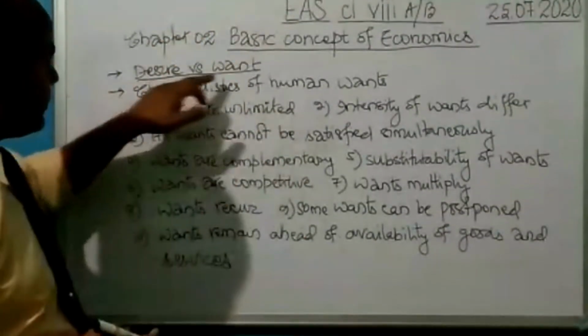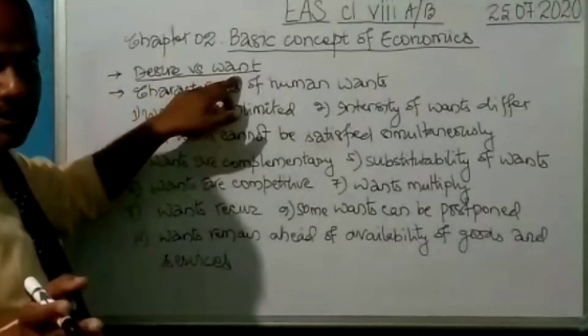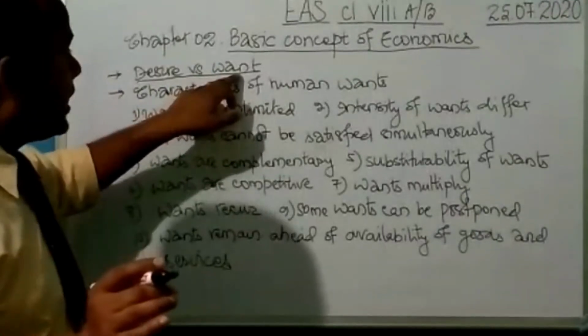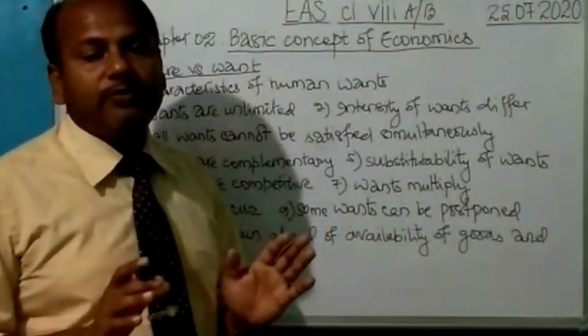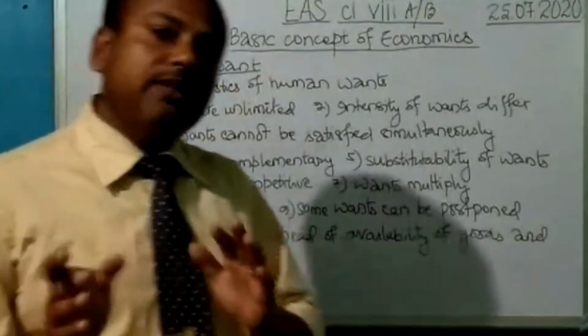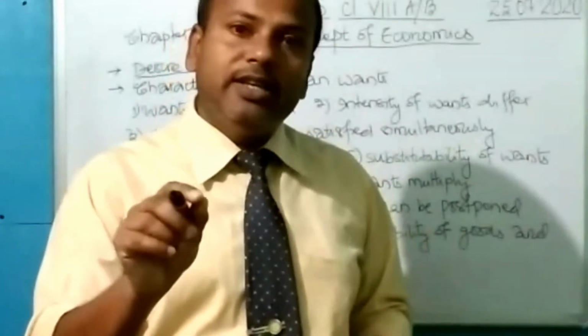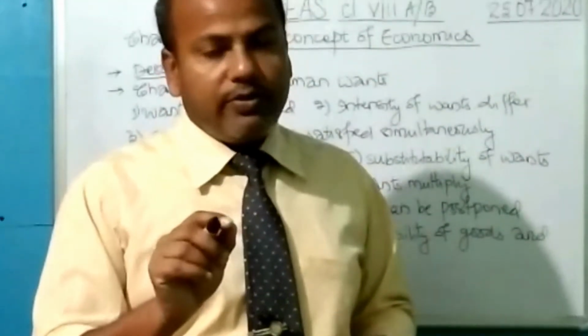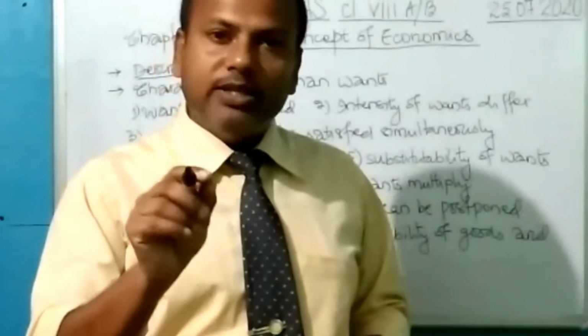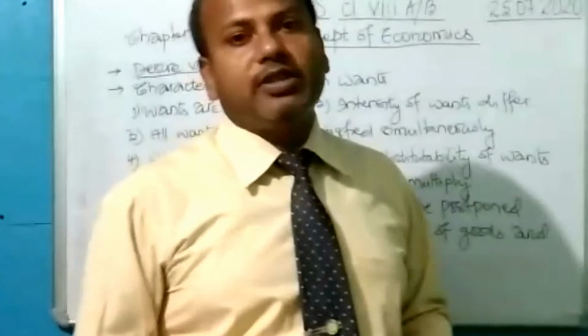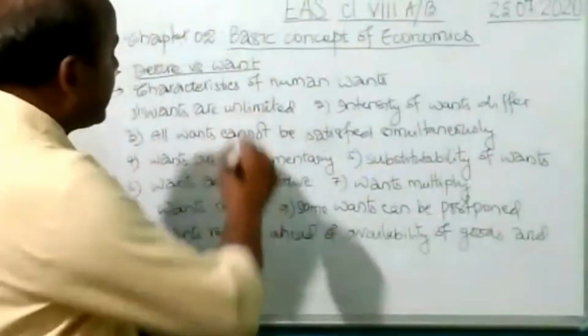Whereas the want is also a wish, but backed by the ability to achieve it. So that is the main difference between the desire and the want. Both are wishes, but the desire does not have the ability to get fulfilled, whereas the want has the ability to fulfill that particular wish. So this is the concept of the want.